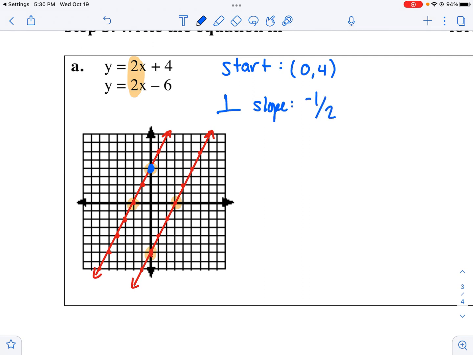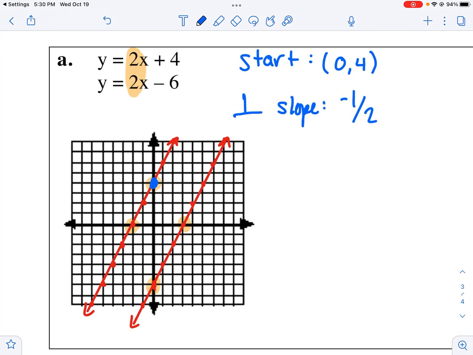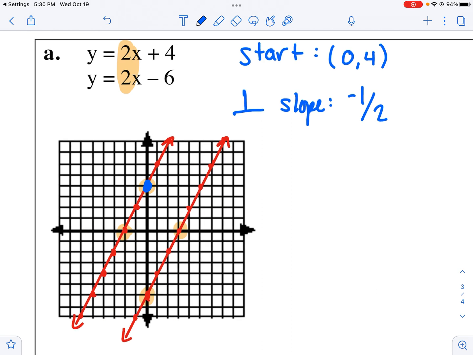In this case, it would be -1/2. So when I'm taking this path from one line to another line, I need my starting point, and I need to know what path to take. In this case, my perpendicular slope.